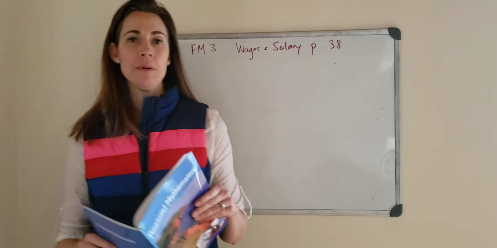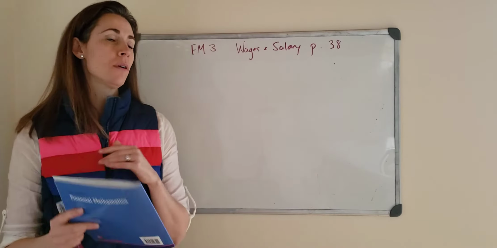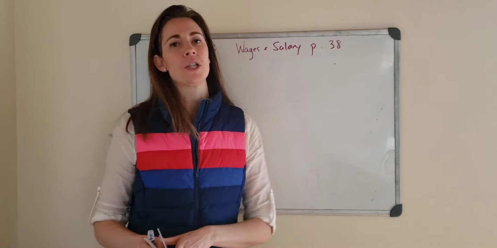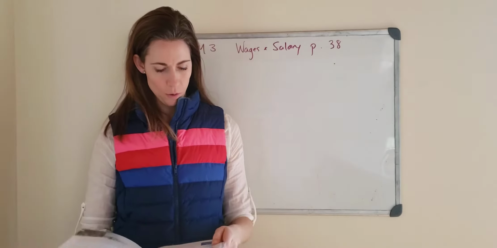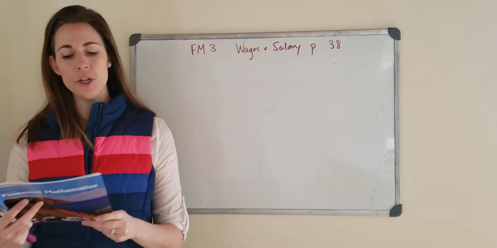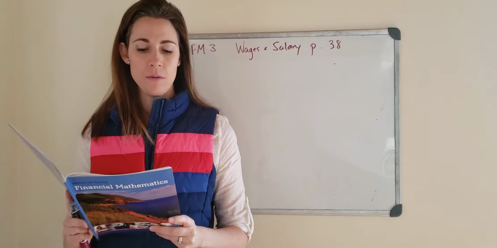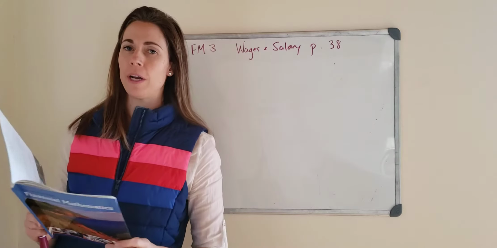All right, we're continuing on in our financial mathematics book. We are on chapter 3, wages and salary, and we're going to be on page 38. I'm going to start off today by going over a couple of quick definitions. The first one, overtime. That is payment for work done in addition to your regular hours.